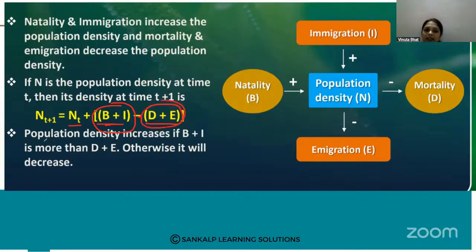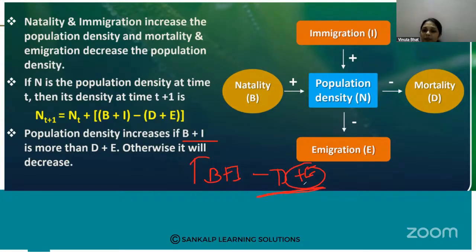So it gives that the population density increases if B plus I is more than D plus E, otherwise it will decrease. So if B plus I is more than D plus E, then we can say the population density is increasing. If D plus E is more, then we can say the population is decreasing. Okay.